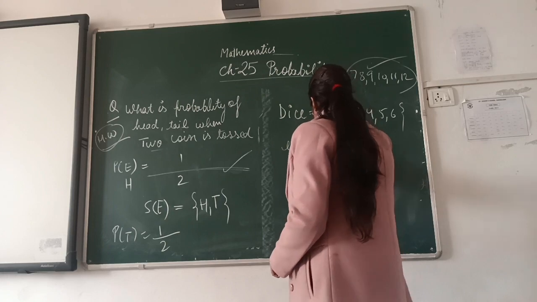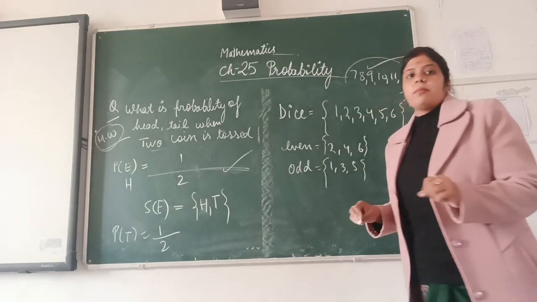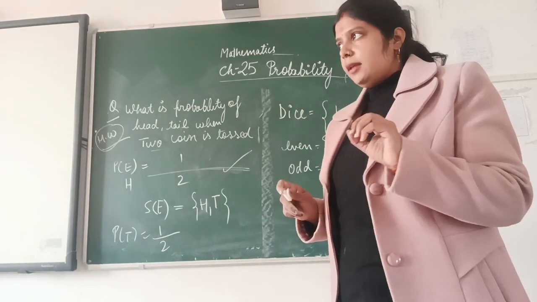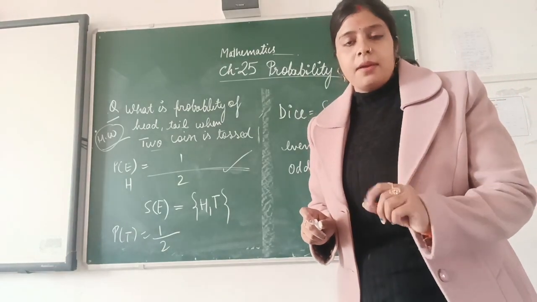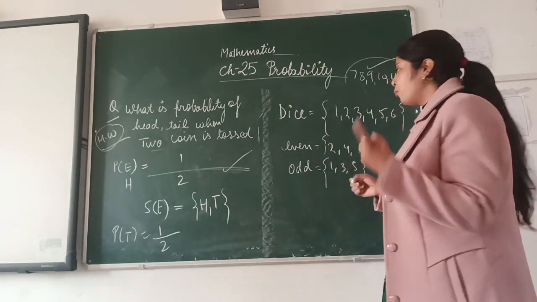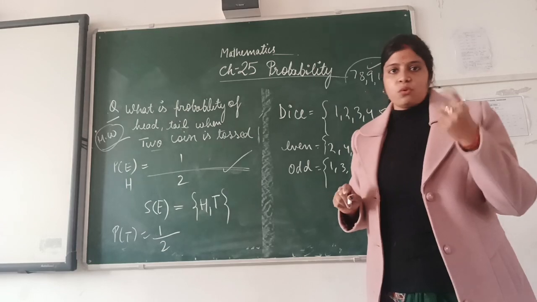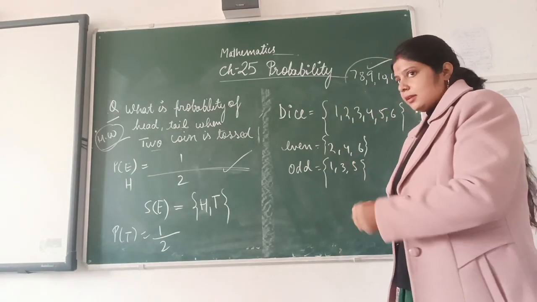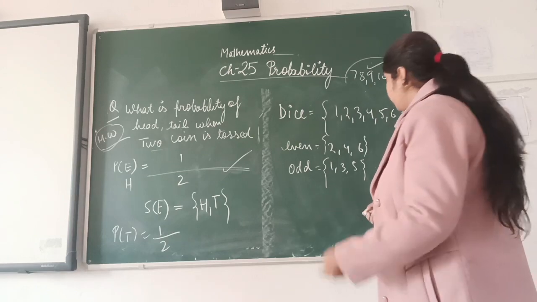Now my question is, what is the probability of a dice having an even number when tossed once? Once means only one time. If I am playing with my dice, what is the probability of getting an even number?